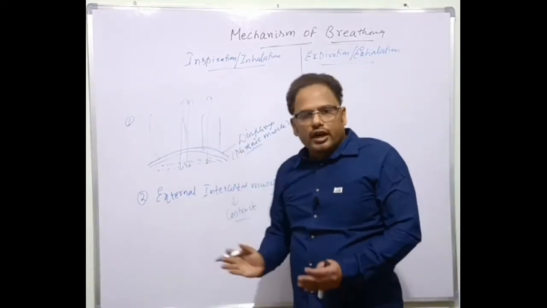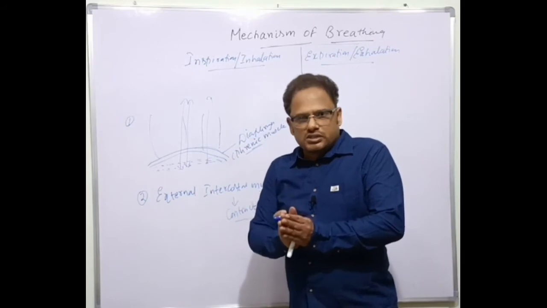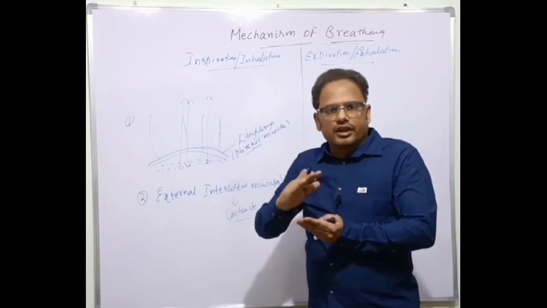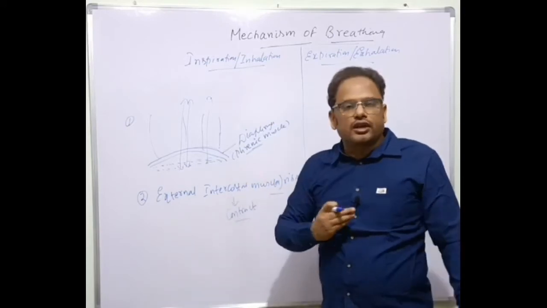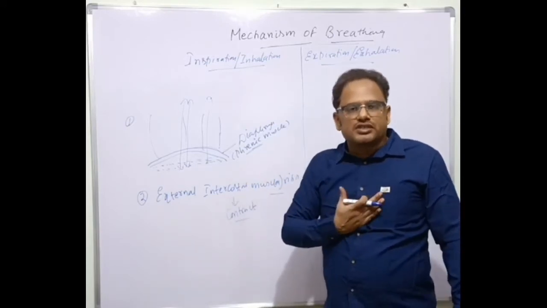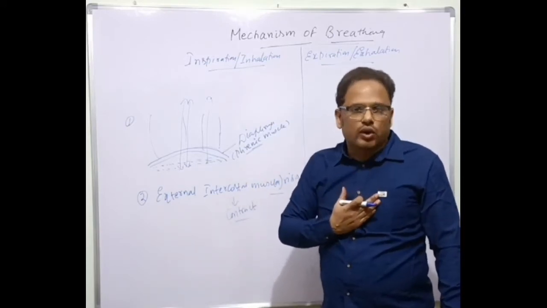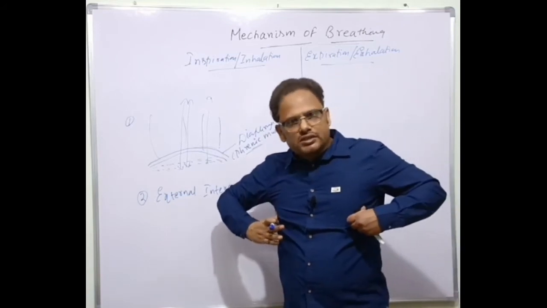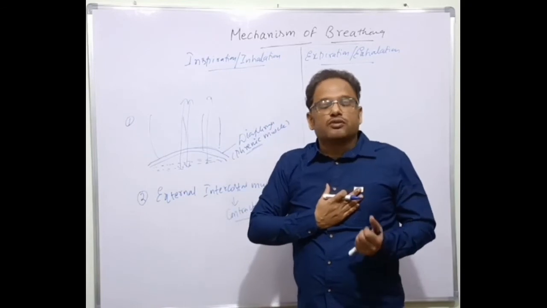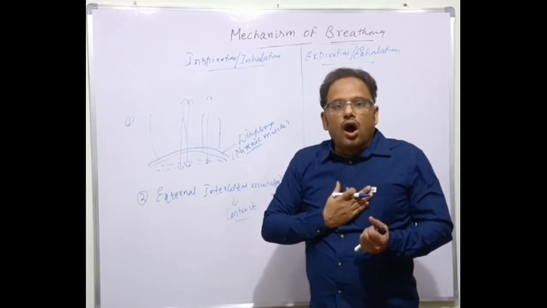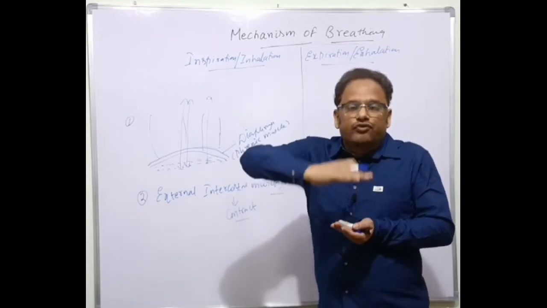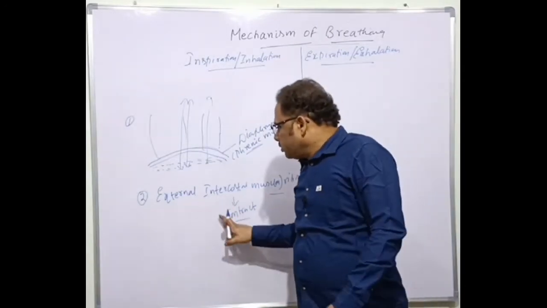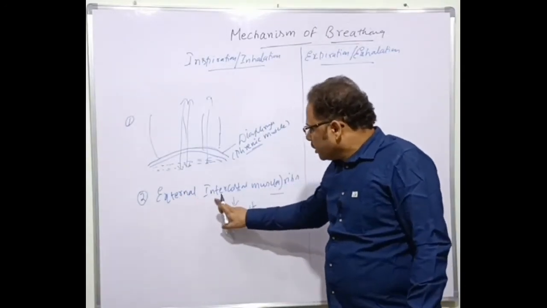The sternum and the ribs are elevated. What is the sternum? The breastbone present just in front of the heart. The ribs present towards the lateral sides and the sternum towards the ventral side are lifted upward because of the contraction of the external intercostal muscles.